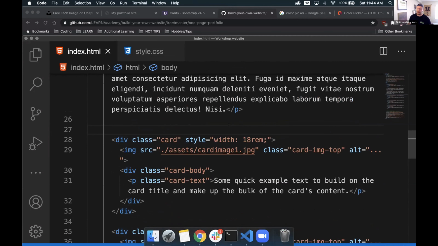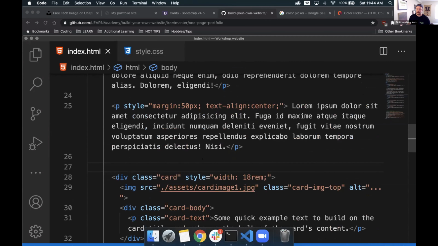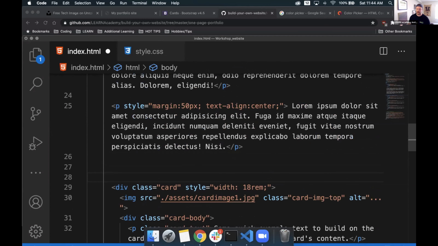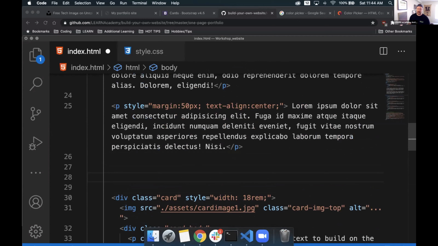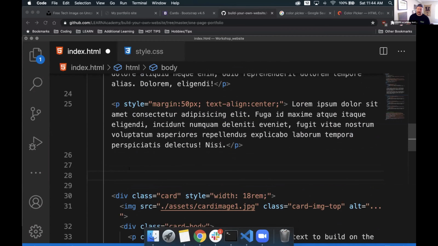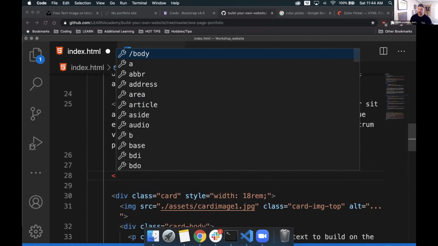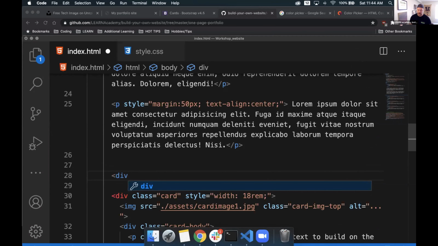So we're going to go back up right below our p tag. We're going to drop down just a little bit, make some space. I'm going to hit tab in order to be able to move all the way from my left to my right. And then I'm going to type in left caret div right caret. And this opens up our div for us.